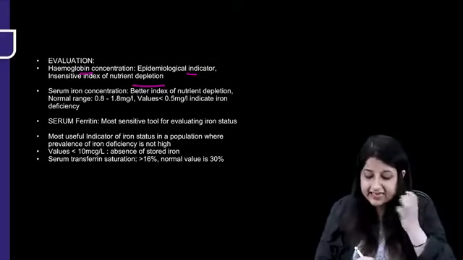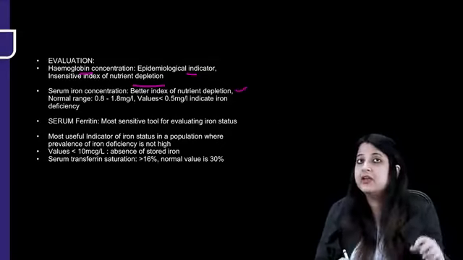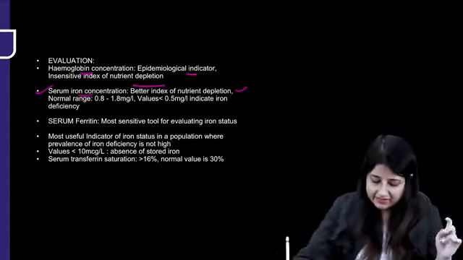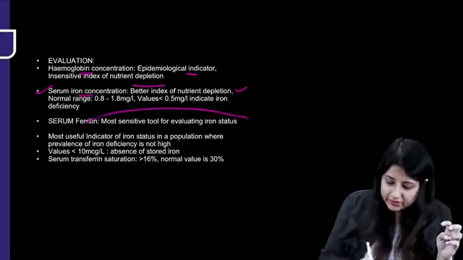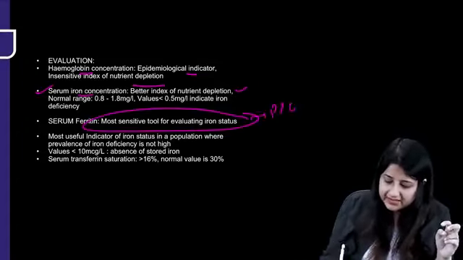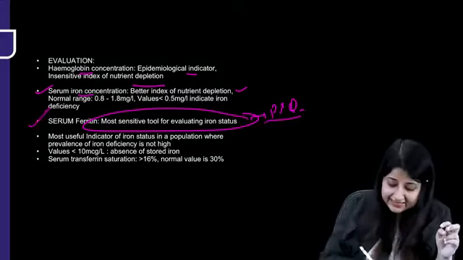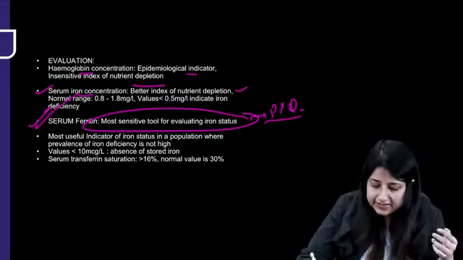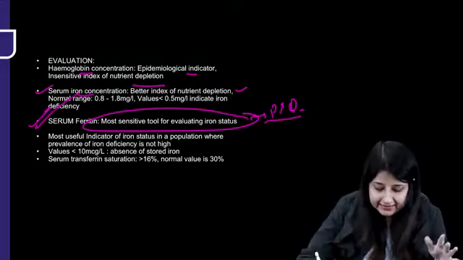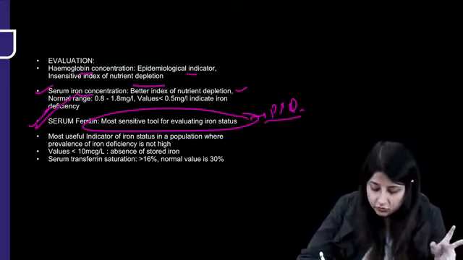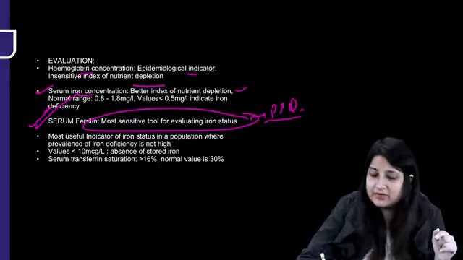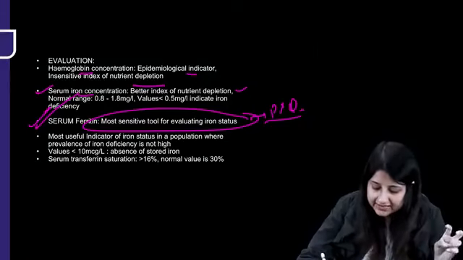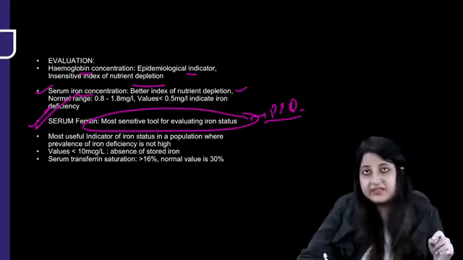So, the best index of nutrient depletion, in that we see serum iron concentration. And this question is a PYQ. Which is the most sensitive tool for evaluating iron status, guys? Serum ferritin. Okay, so the epidemiological indicator for evaluating iron is hemoglobin. For nutrient depletion, serum iron concentration. But the most sensitive tool for evaluating iron status is serum ferritin.